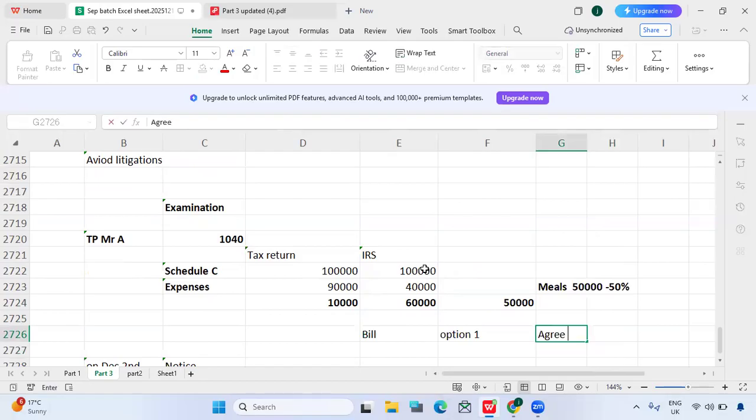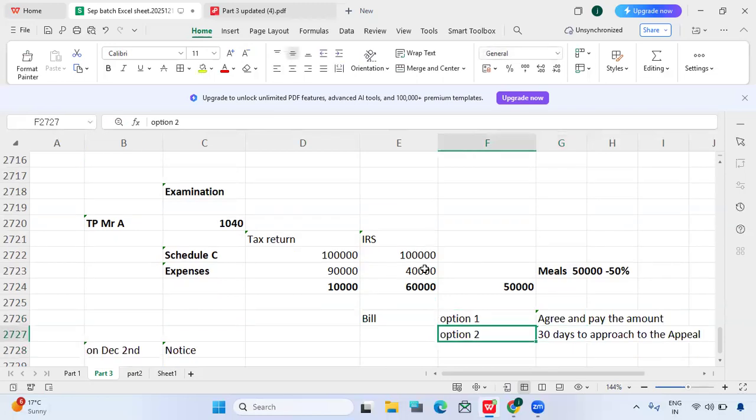And option two, they will tell you, you have 30 days to approach the appeals department. So in the same bill they will send you option 1, agree and pay the amount.